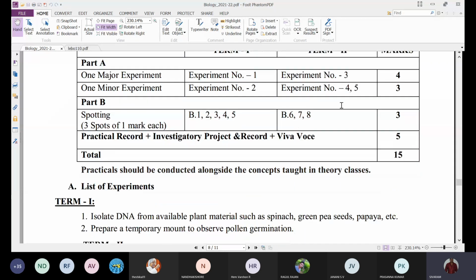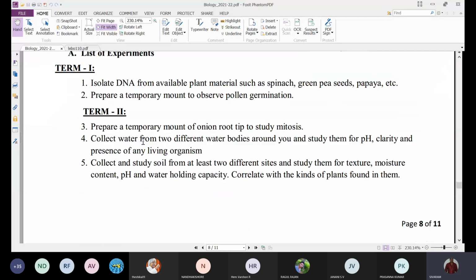What are 4 and 5? Collect water from 2 different water bodies around you to study the pH, clarity, and the presence of any living organism. Or we can go with the soil sample: collect and study soil from at least 2 different sites and study them for texture, moisture content, pH, and water holding capacity, and correlate with the kinds of plants found in them. So experiment number 3 is the major experiment, and experiment number 4 and 5 is the minor experiment.